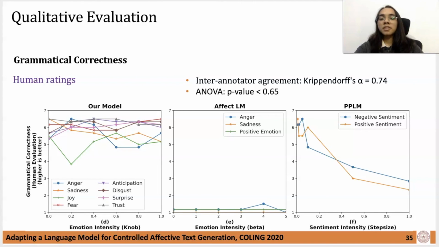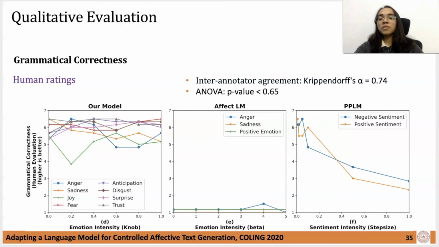They were asked to rate the grammatical correctness for each sentence on a 7-point Likert scale and also to rank these sentences from 1 to 6 based on the relative intensity of the emotion expressed, 6 being the highest intensity rank. From human ratings for grammatical correctness, where a higher value implies better, it's evident that the grammatical correctness of our model remains constant at a decently high value in comparison to both the baselines.